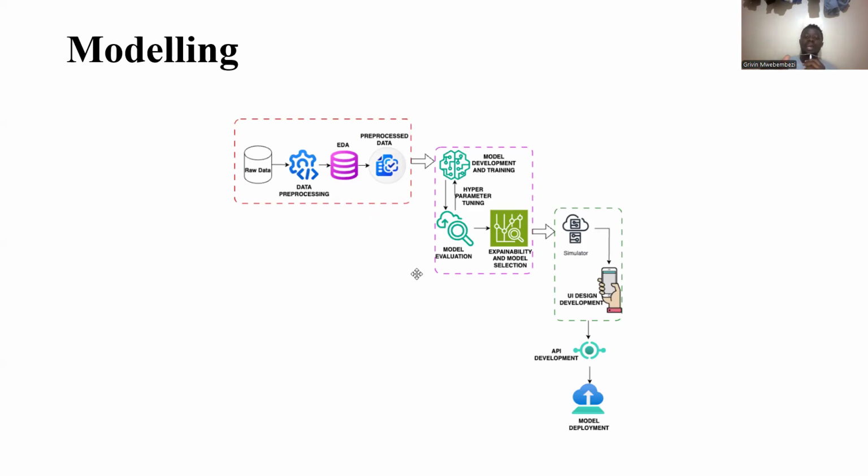After that, we shall go for model evaluation, and when the models don't perform as we expect, then we shall do hyperparameter tuning until the models perform as we expect. Then after that, we do explainability and model selection. Then we shall put it in the simulator, like I told you, to assess the impact of the different variables. Then we shall put it up for user interface design and development, and then we shall develop an API, and then we shall deploy our model.